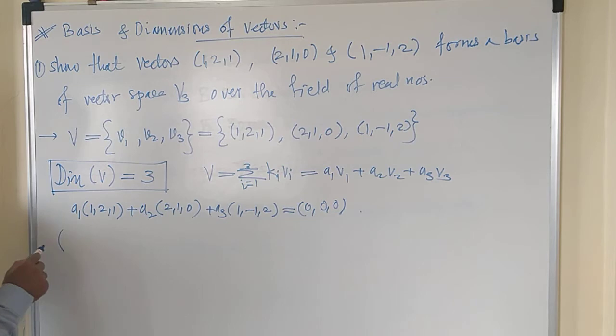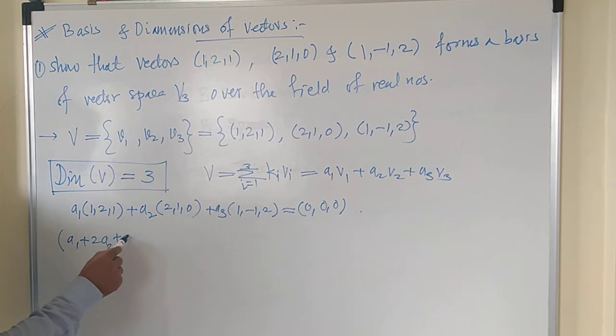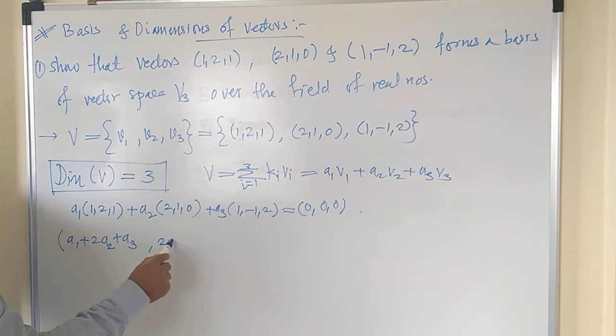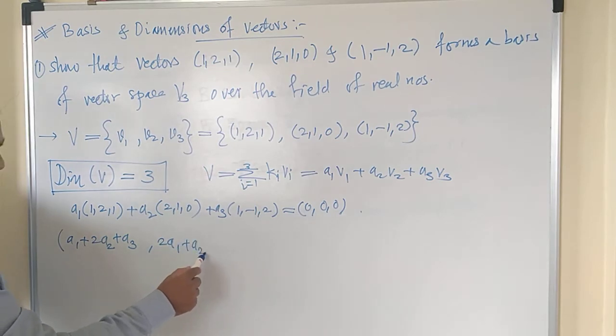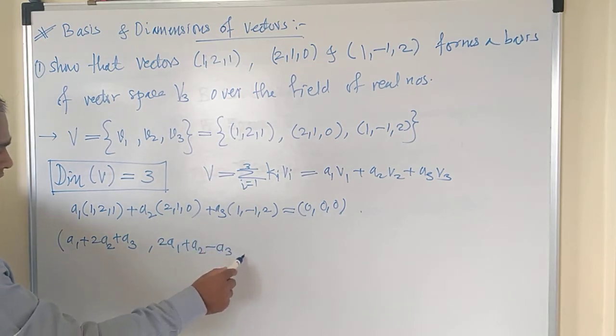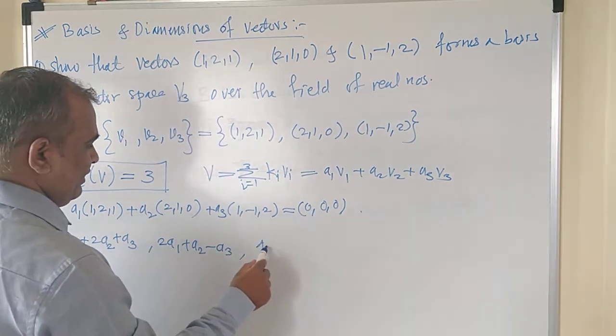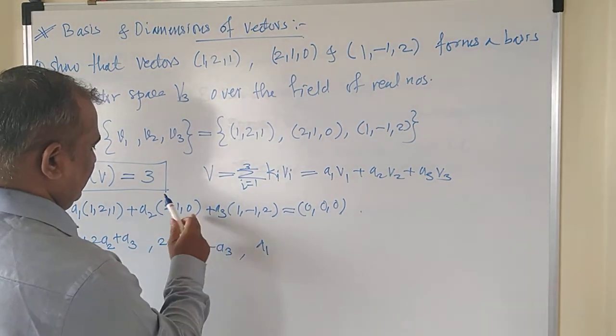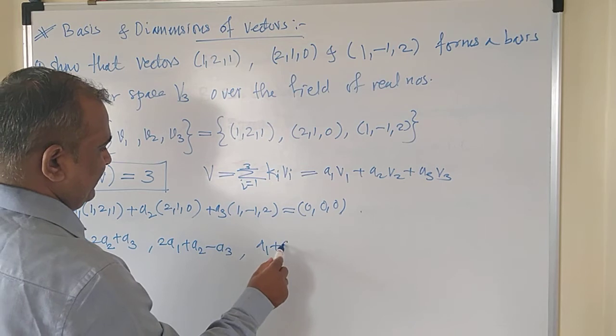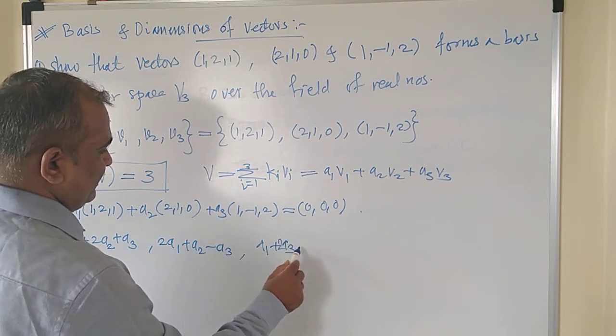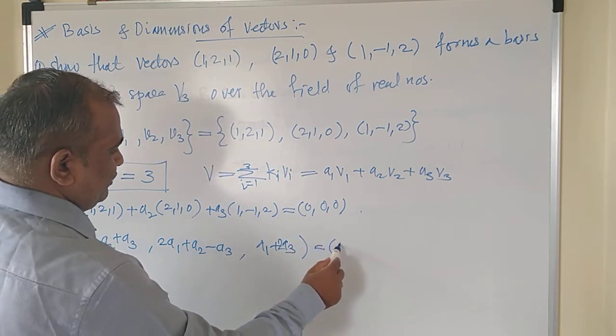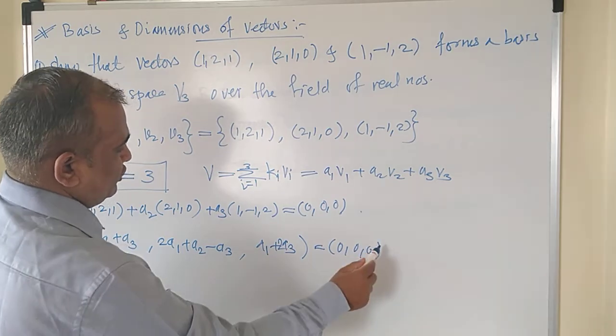Now this will give you A1 plus 2A2 plus A3. The second relation will be 2 times A1 plus A2 minus A3, and third will be A1, A2 is 0 here, plus 2A3 equals (0, 0, 0).